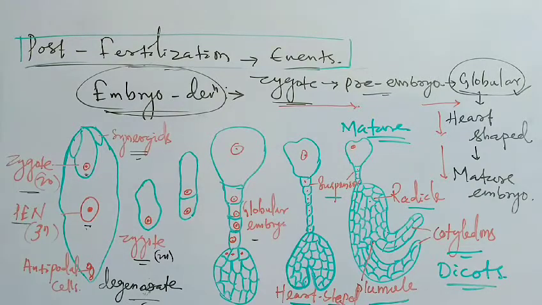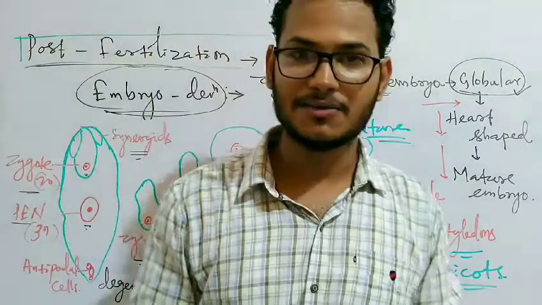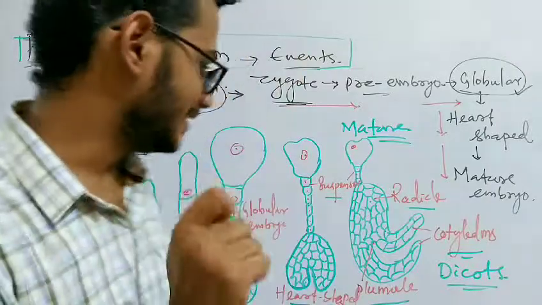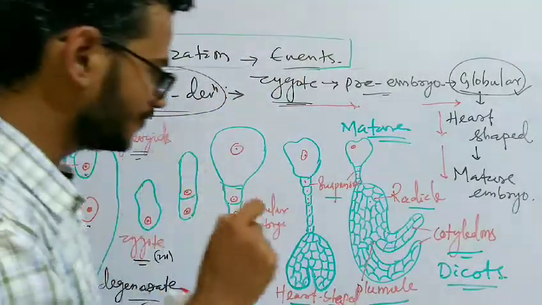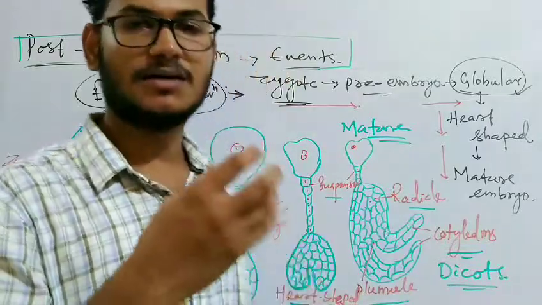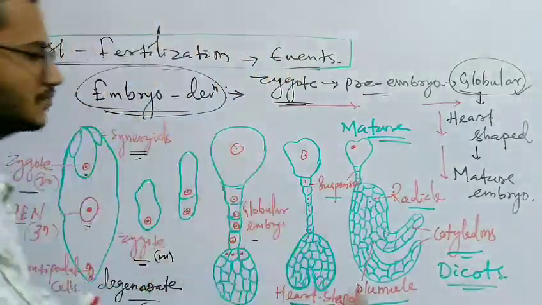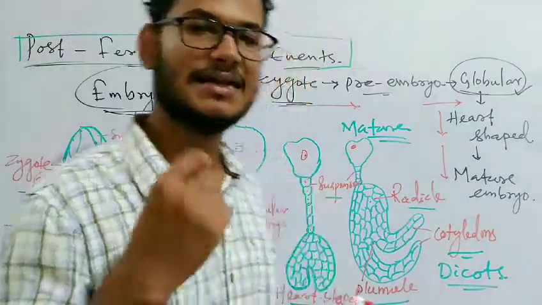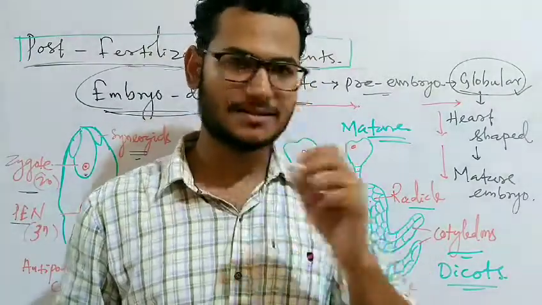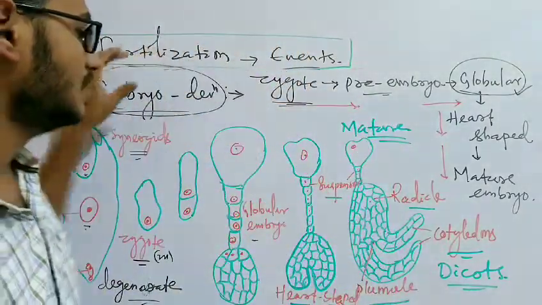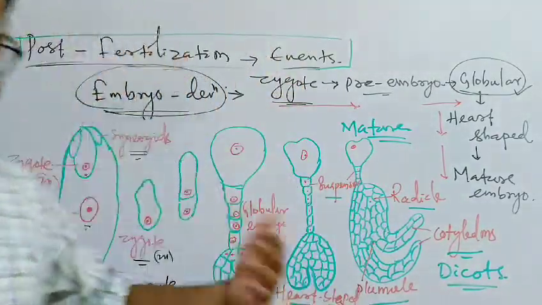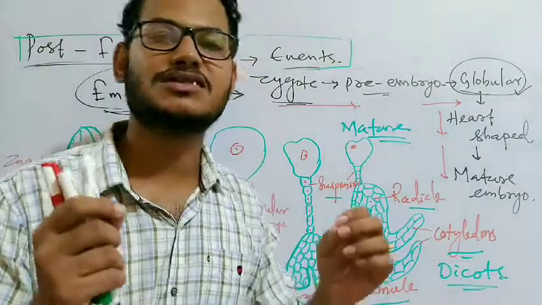This is the whole process of how the embryo is formed in a plant, and how the ovule changes to seed and the ovary changes to fruit. We will discuss this in detail in the next class, along with the embryo parts of dicots and monocots, and the structure of seeds.